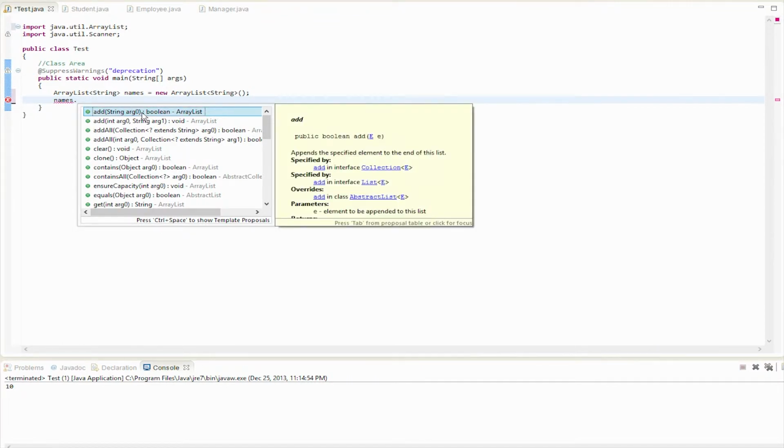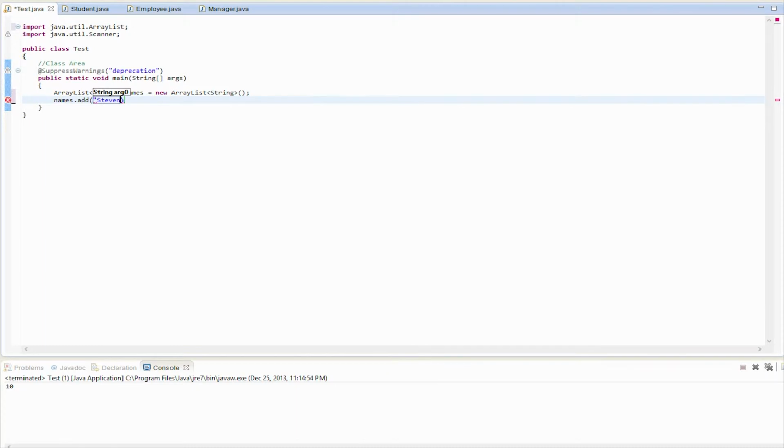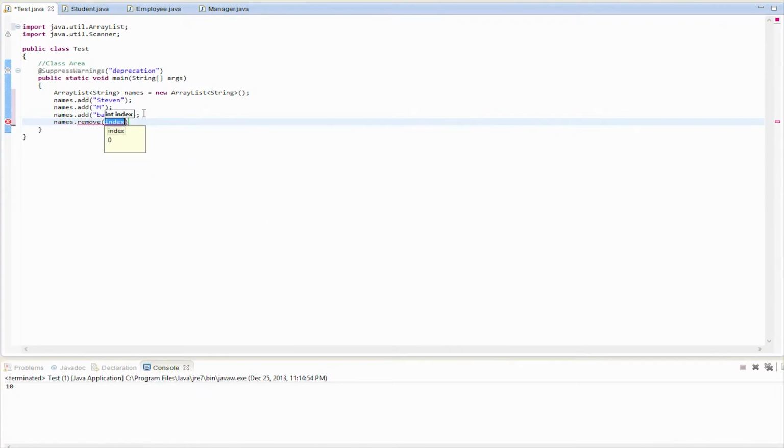So you do names.add, and then let's say, Steven. names.add, I'll say like M. And let's say we want to do names.add, bad name. And then let's say we do names dot, and then we could just do dot remove. And then we say that's index number 3. Actually, that's the index number, so it's 0, 1, 2. So that's 2. And then we want to get rid of that.